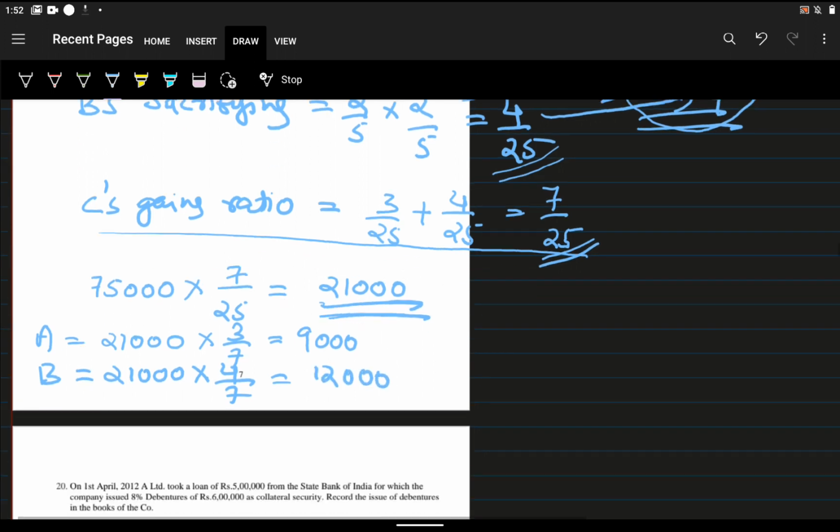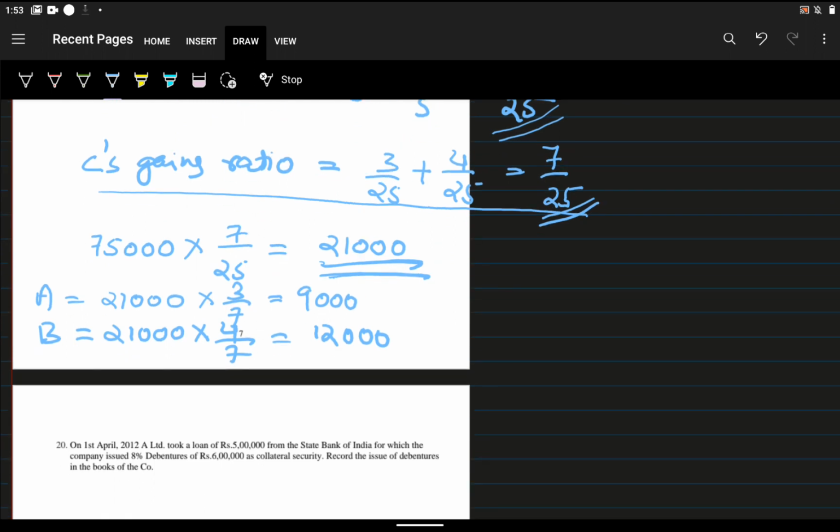This amount will be distributed to the old partners in their sacrificing ratio. We have already distributed it. So how can we write the journal entry? Cash account debit, 21,000, which C brings. That will be given to the old partners.